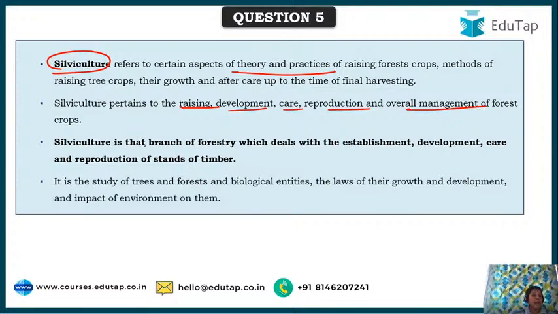And it is a branch of forestry. See, forestry has 5 branches, of which silviculture is one. It is that branch of forestry which deals with the establishment, development, care and reproduction of stands of timber. So this is silviculture, and it is all about forest and forest crops, how they can be taken up.